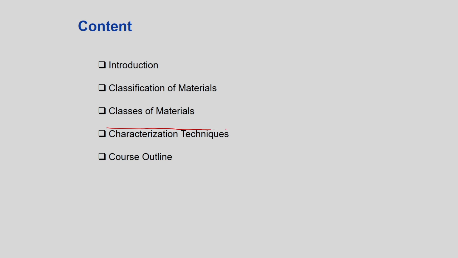Classes means how they are defined and what the utility and purpose of these are. Then once we define the materials, it comes to the topographical or morphological and the chemical analysis part, that will all be given in the case of characterization techniques.